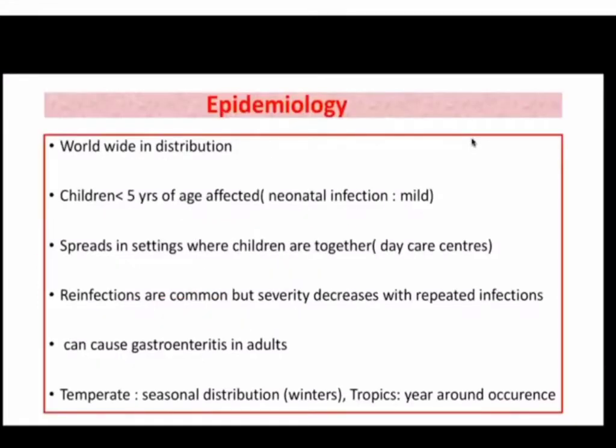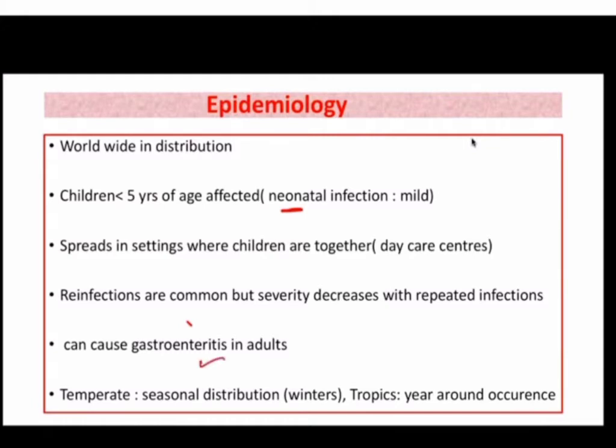Now coming to the epidemiology, this virus is worldwide in distribution and it mainly affects children less than 5 years of age. Okay, mainly causing severe disease in infants. But in neonates, it has been seen that the disease is mild. It spreads in settings where the children are together, like daycare centers, nurseries, where the chances of direct transmission are more. So the spread is mainly where there is overcrowding. Reinfections are common, but severity decreases with every repeated infection during childhood. Okay, and it can also cause gastroenteritis in adults, as I told you.